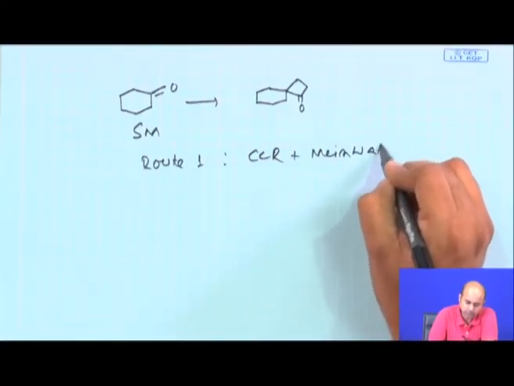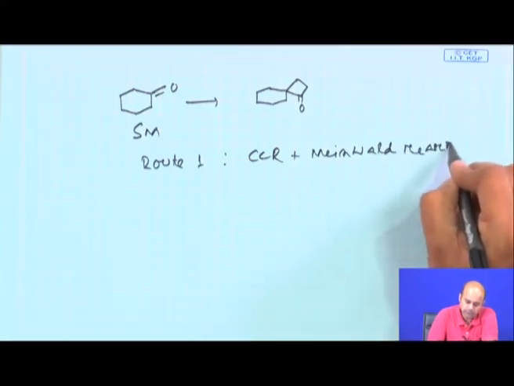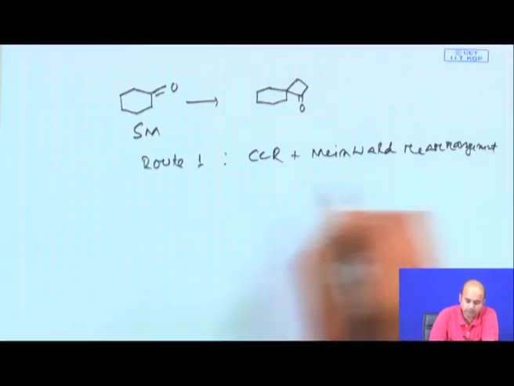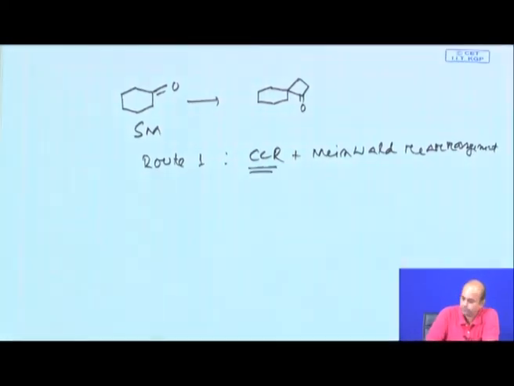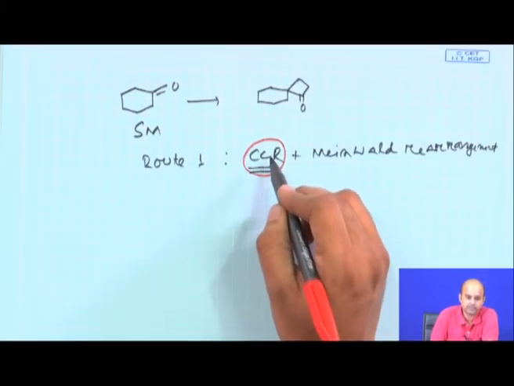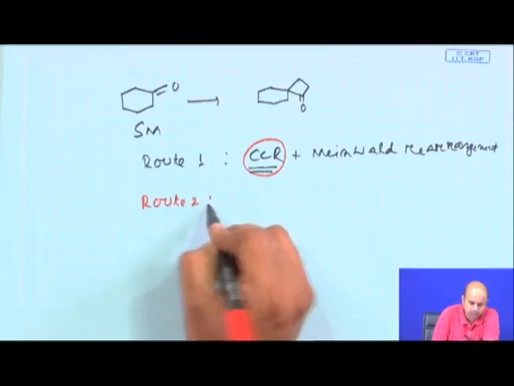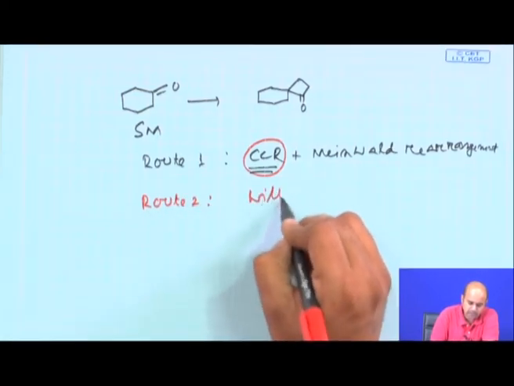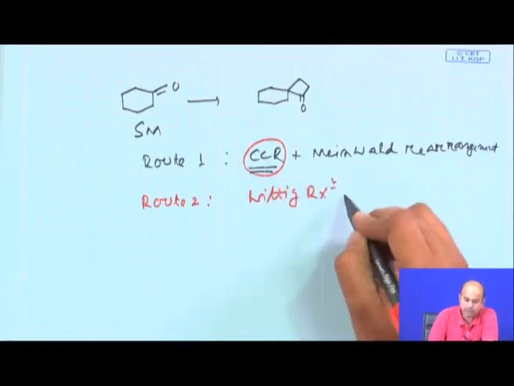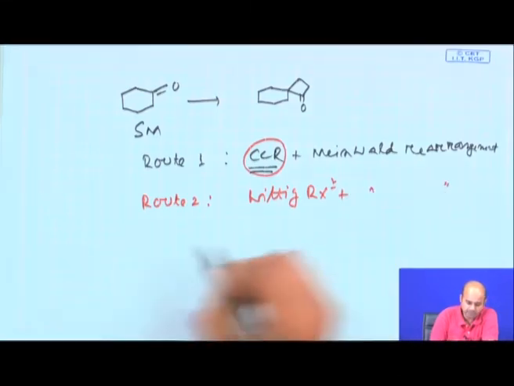That was one of the nice ways, and if you know both reactions you can exploit it, and along the way you learned a new reaction called the Corey-Chaykovsky reaction. Route 2, you do a Wittig reaction with the corresponding triphenylphosphine-based cyclopropane halide and then a Meinwald rearrangement.